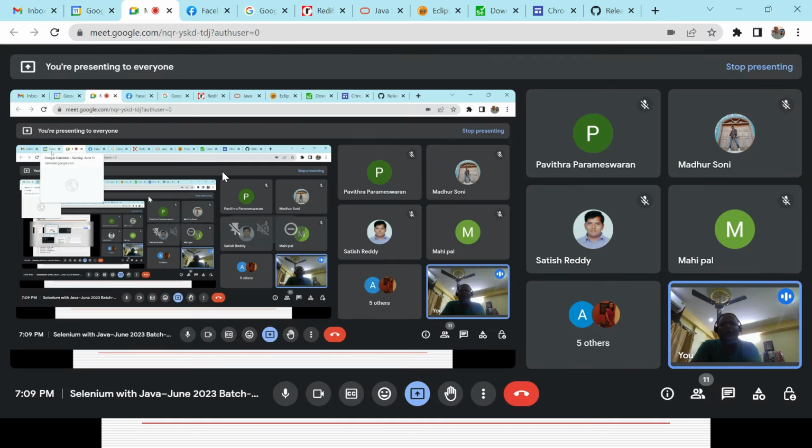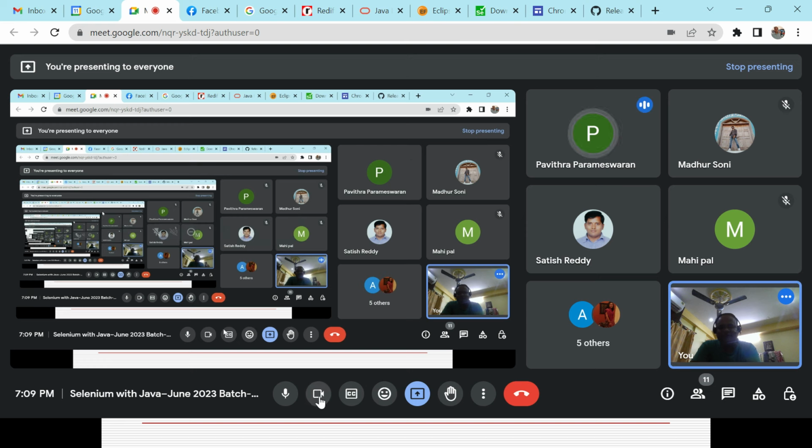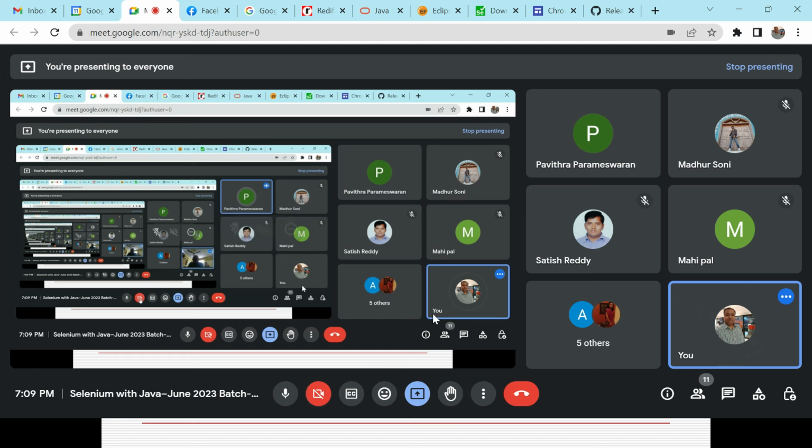So am I audible? Are you able to see my screen thoroughly, guys? Okay, sure. You can interrupt in case I am going too fast, because I'll be going in my own way. As of now I am already giving the training, so I already know where I am going. Still I will try to rectify, but in case you are feeling that you are not able to understand something or I am going fast, you can interrupt me immediately. Otherwise we can take a pause after a couple of minutes, covering a couple of topics, and then we will take the questions.